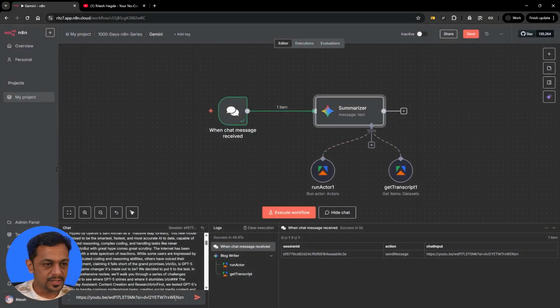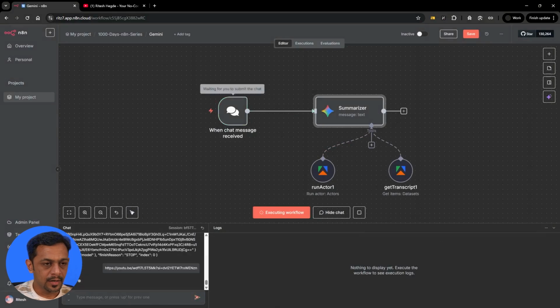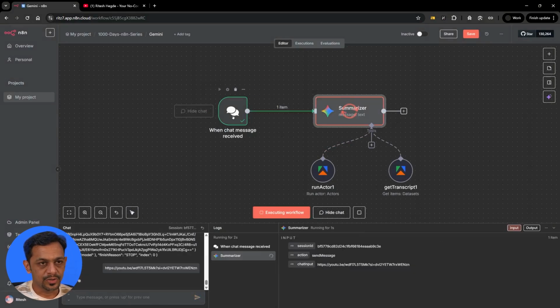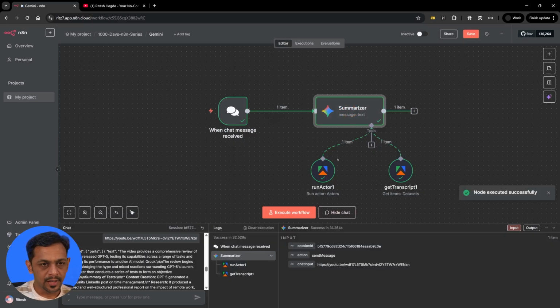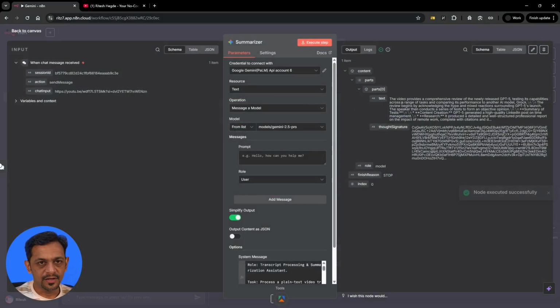Now I've used the same URL. I'll send it. So this is done. It goes to summarizer. It should call the run actor in a short while. And now it should call the get transcript. That's done. We should have our summary ready and sent on the chat. And there you go. So let's go back here.